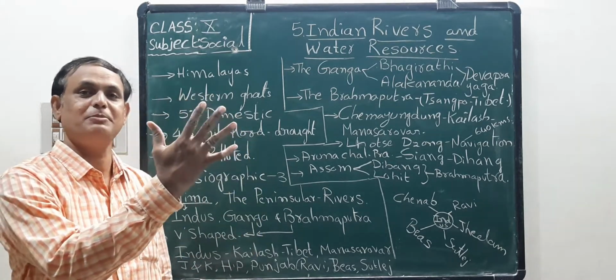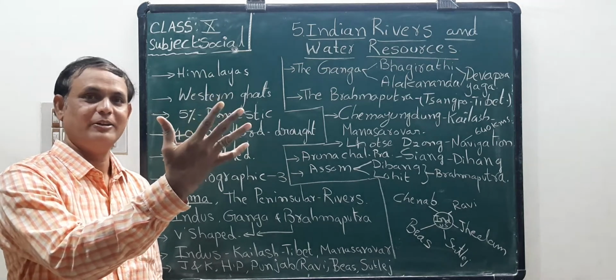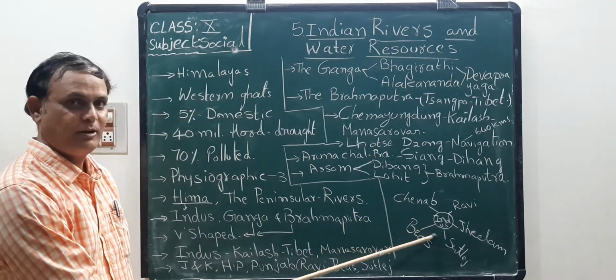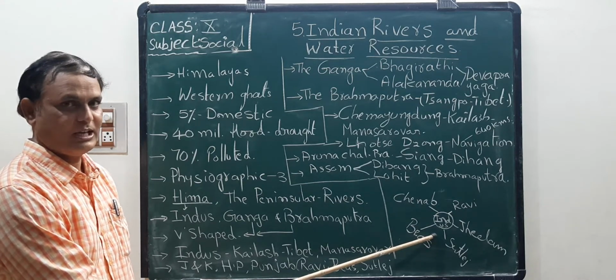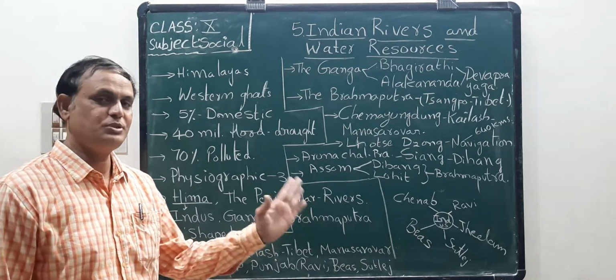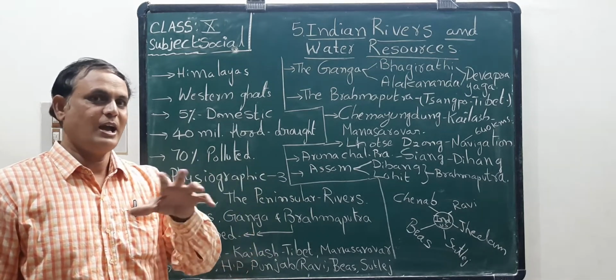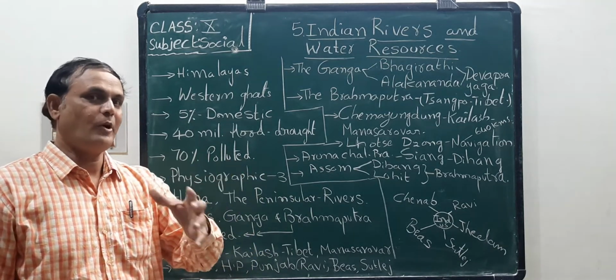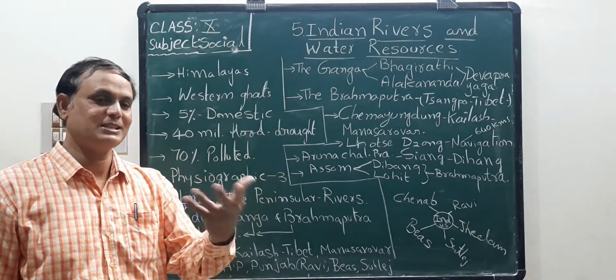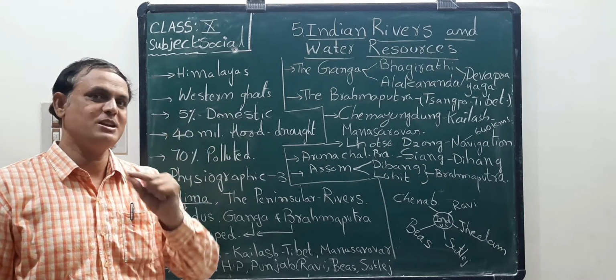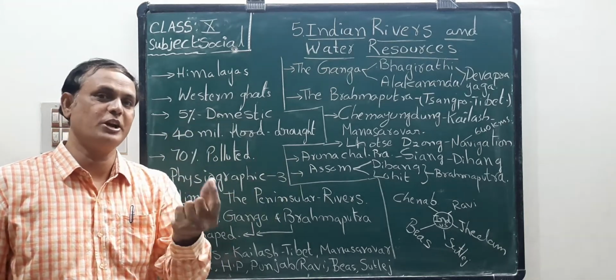What are the 5 tributaries? Now look at my hand. I wrote already here. Once look at the board. Okay, students listen. While I am teaching, you open your textbook where I am, and see what points I am discussing with you. You take one pencil and underline the important points.